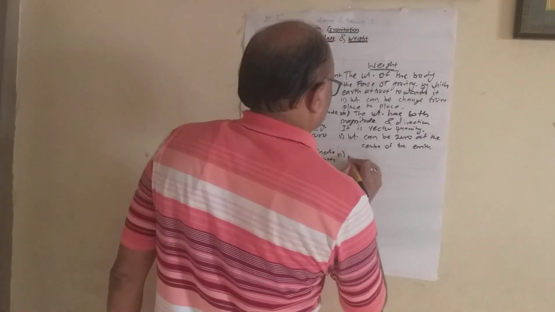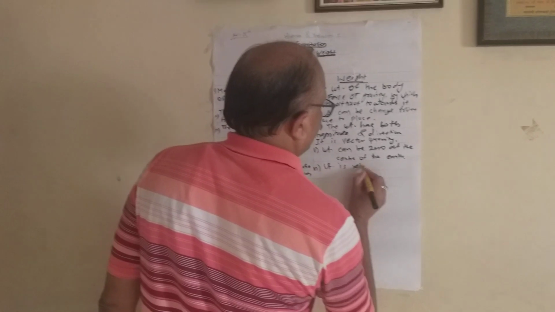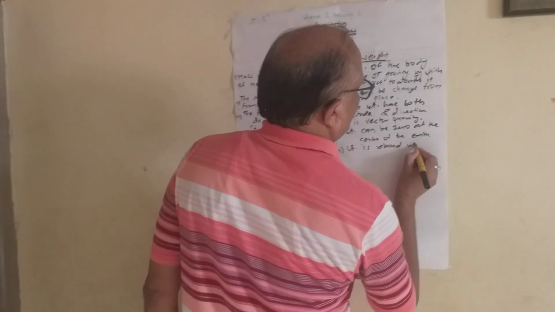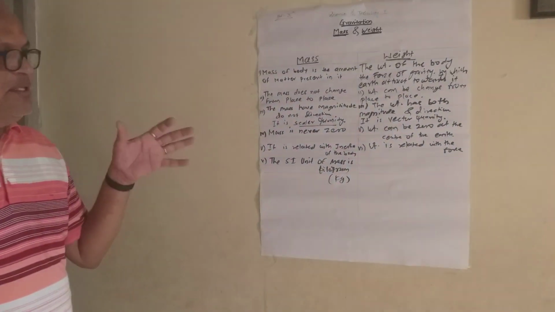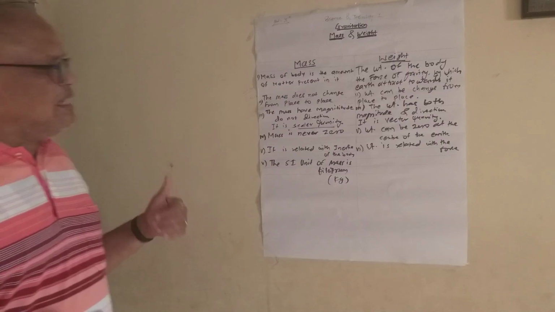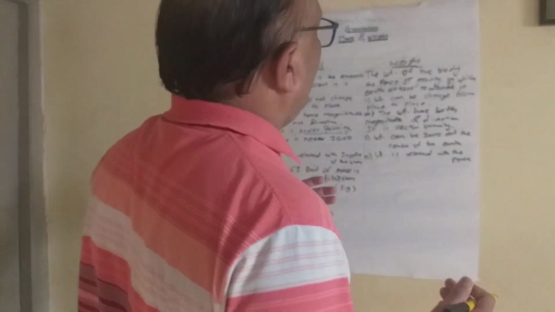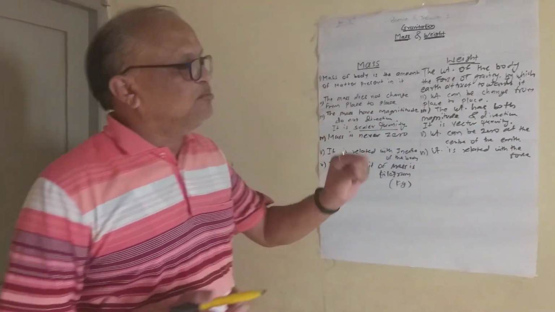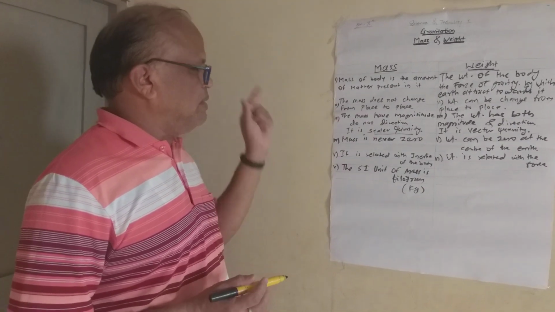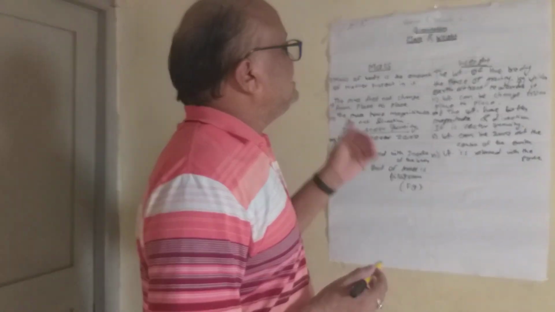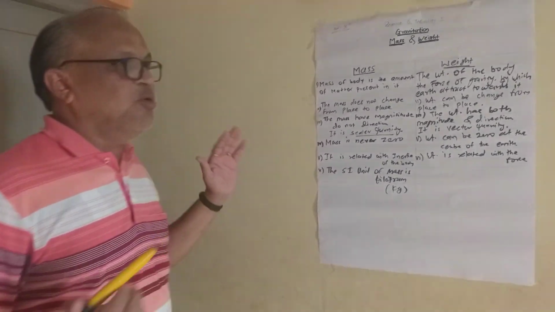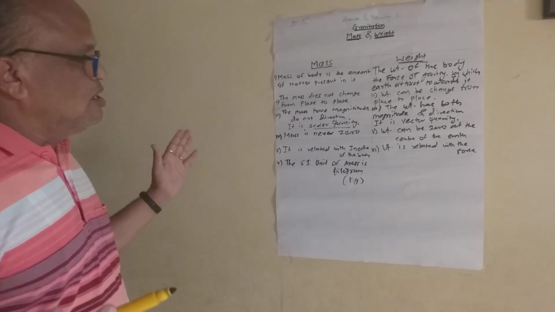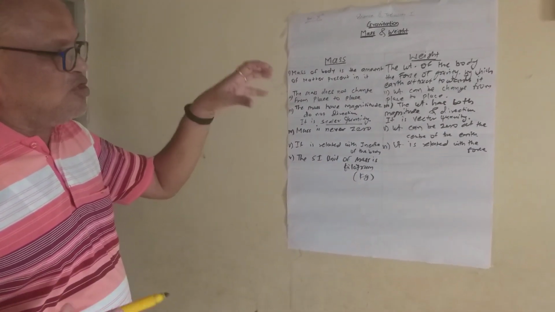Weight is related with the force. Our weight is more on the pole of the Earth as compared to the equator, because on the pole the radius of the Earth is less as compared to the equator. That's why there is increase the gravity on the pole, and so ultimately our weight is also increased at the pole, or more at the pole as compared to the equator. So the weight is related with the force of gravity.